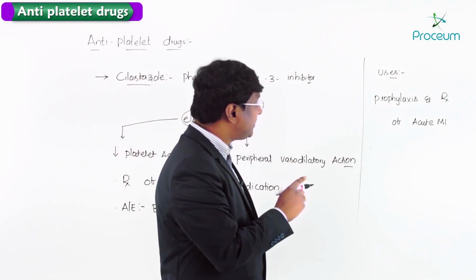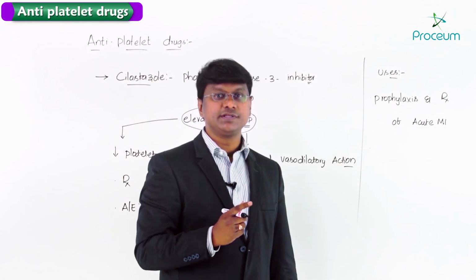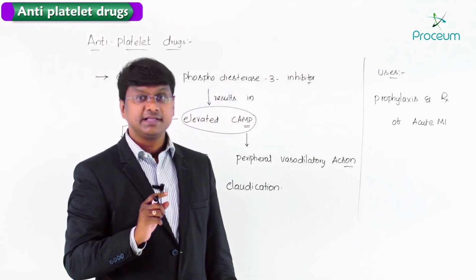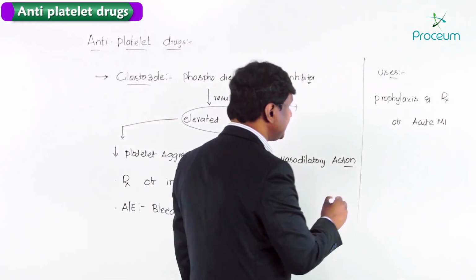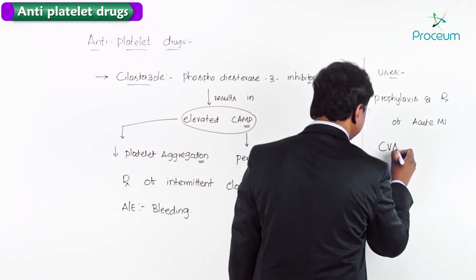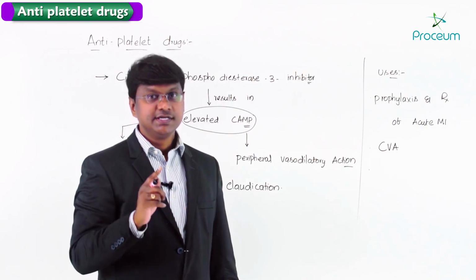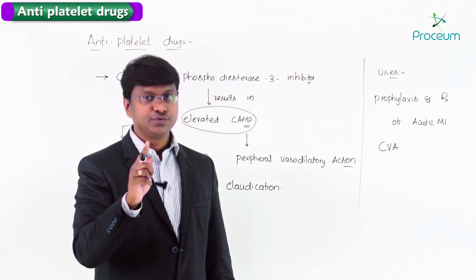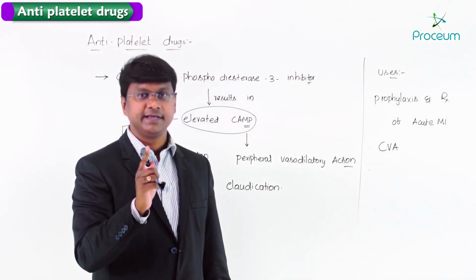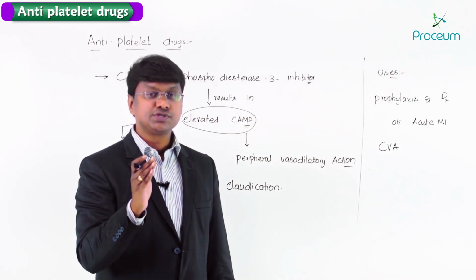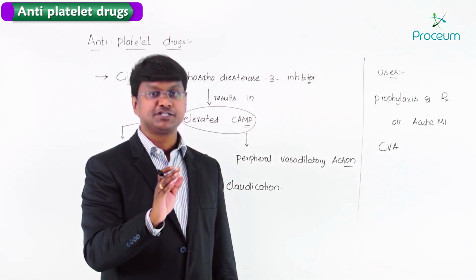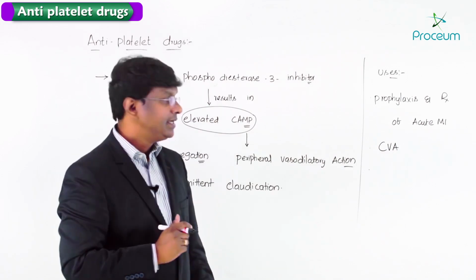And preferably, which antiplatelet drug is used in the treatment of MI? That is mainly aspirin. Another clinical scenario where we use antiplatelet drugs is cerebrovascular accident. In cerebrovascular accident, we use a single antiplatelet, preferably aspirin. In those individuals who are not able to tolerate aspirin, we give clopidogrel.